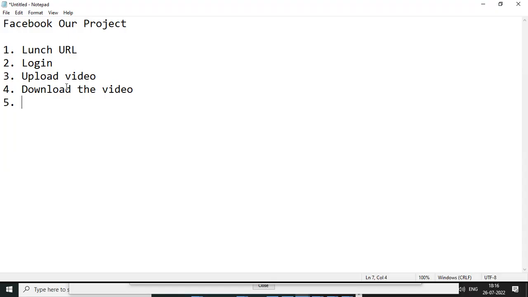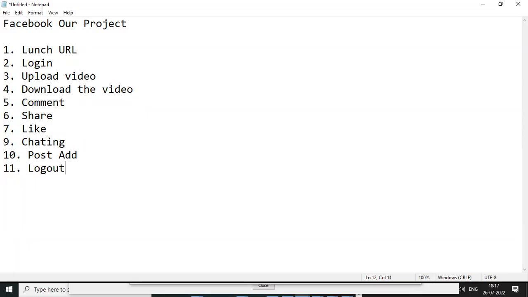What things do you know for Facebook? We can comment and share and like. And apart from this, we can do chatting. And any other things will be there. Okay, post ad is also one thing. And the last one will be logout. So this is our business flow.